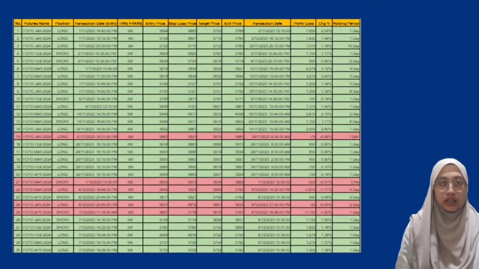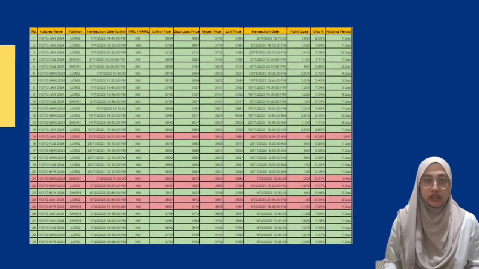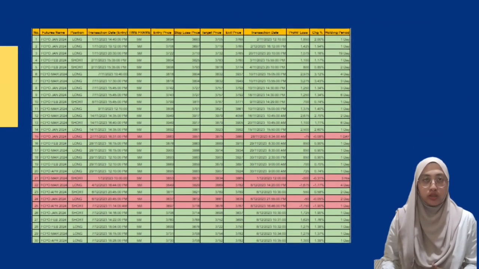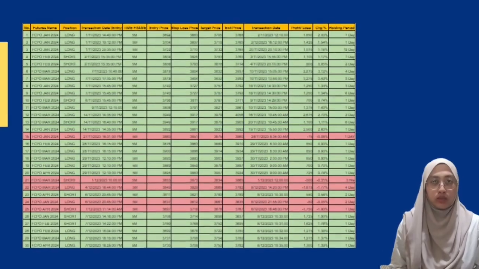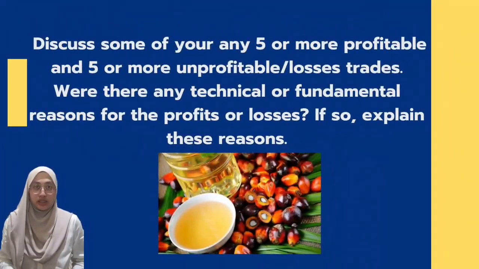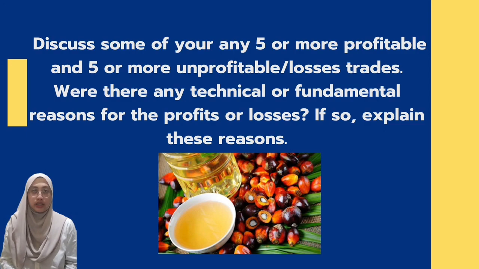1,225 ringgit, and the largest holding period for the trade is 19 days, and we gained RM 1,075. The largest profit that we got is 3,275 with the holding period of 3 days. In the futures trading simulation game, we were able to obtain 5 highly profitable trades and 5 unprofitable trades.